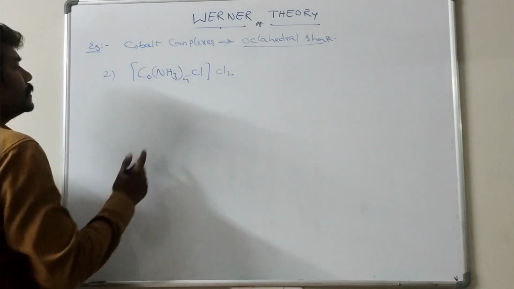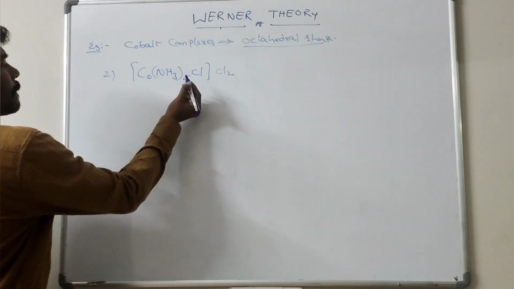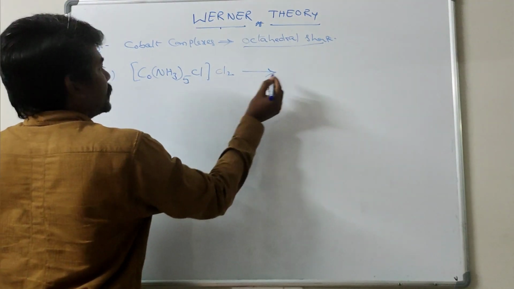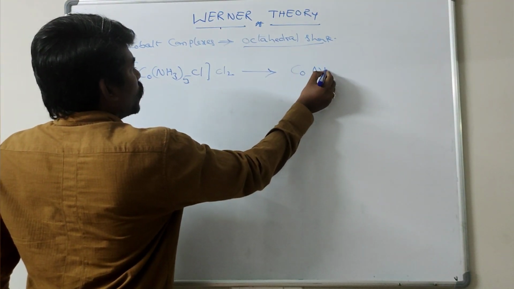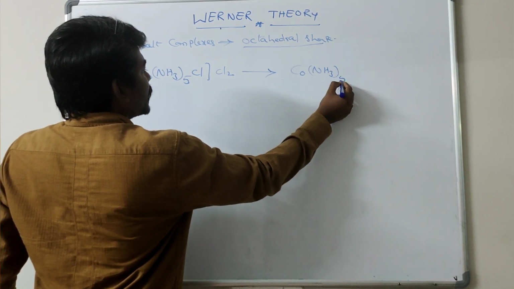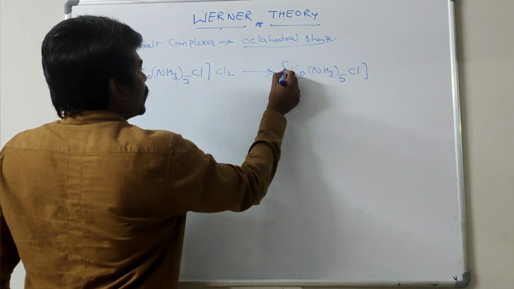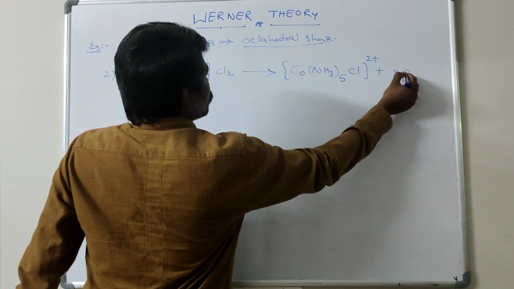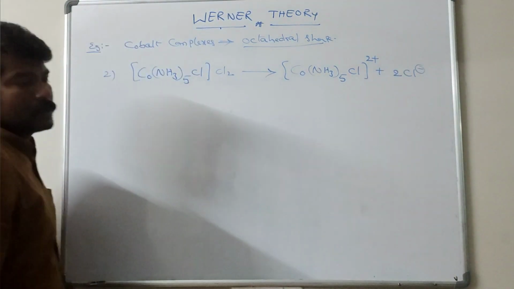Now a second example. The aqueous solution contains [Co(NH3)5Cl]2+ and 2Cl minus.